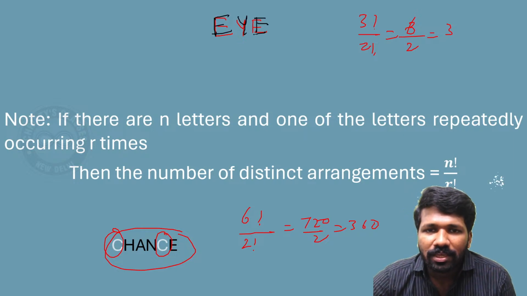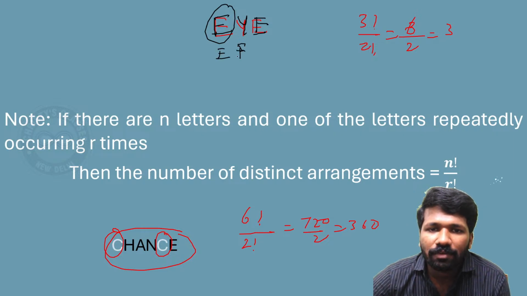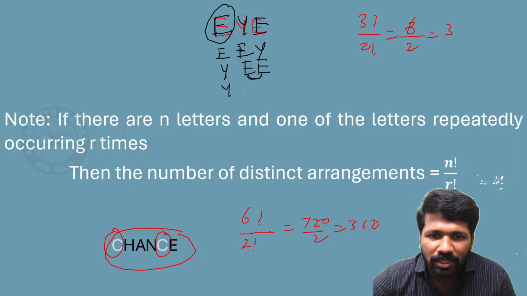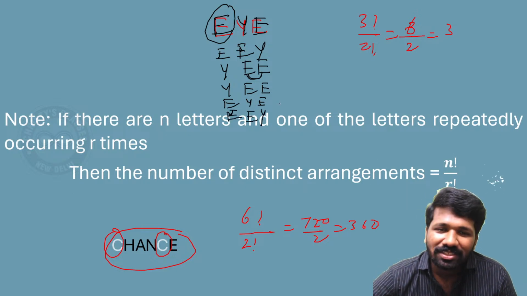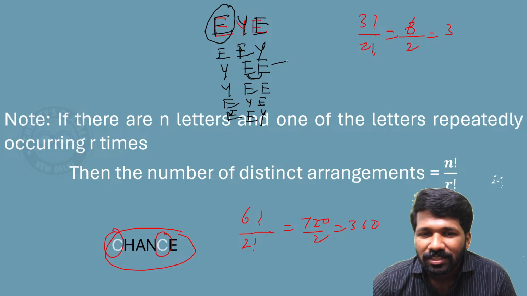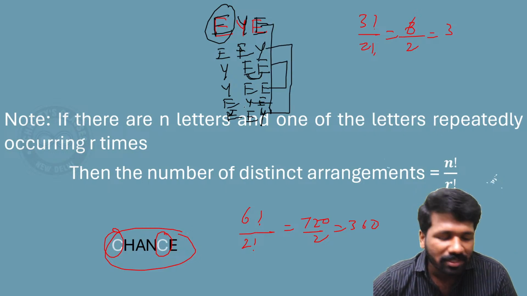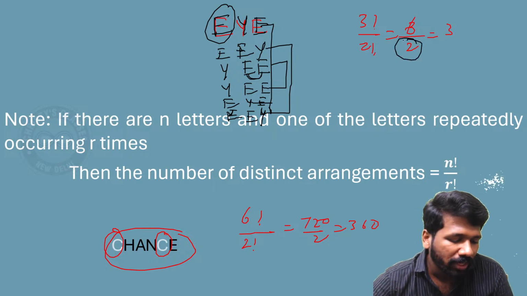EYE, fixing E here, you can rearrange EEY also. Fixing Y here, YEE is possible. Now fixing Y, if you rearrange this E and E, you will get YEE. Now fixing the last E here, EYE is another word, EEY is another word. But here, of these 6 words, many are duplicates. These 2 are identical, these 2 are identical, these 2 are identical. That means half are duplicates. So you are dividing by 2 to delete the duplicates.